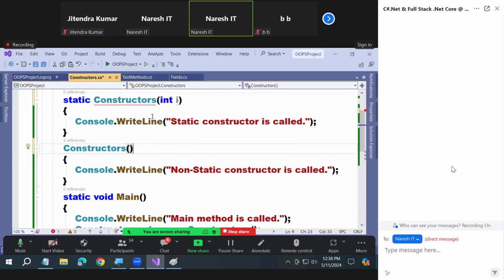Why? That is the first block of code to run in the class now. There is no chance of passing any value. So static constructors cannot be parameterized. Tomorrow if you say like this, what will the interviewer ask you next? Why? Because it is the first block of code to run in the class and there is no chance to pass a value for that.